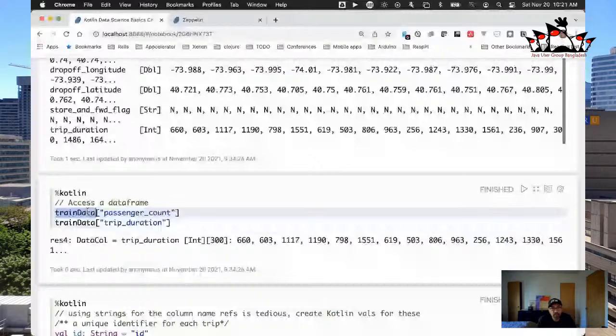Right, pretty straightforward stuff so far, as you can guess. And now just to test that out here, you can see I said, instead of having quotes around it, training data passenger count. If I go run that, you'll see what happens there.